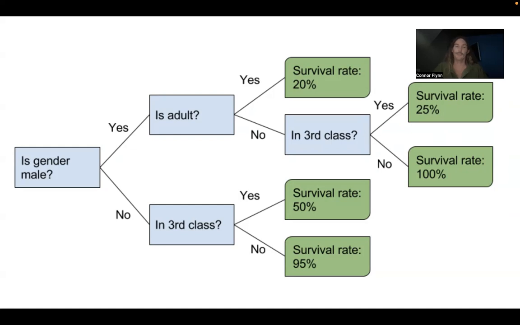So a random forest is a large amount of these decision trees, so hundreds of these decision trees, hence the term forest. So lots of trees in this random forest, making decisions or making predictions, survival rate predictions, based on all of the information about a passenger.